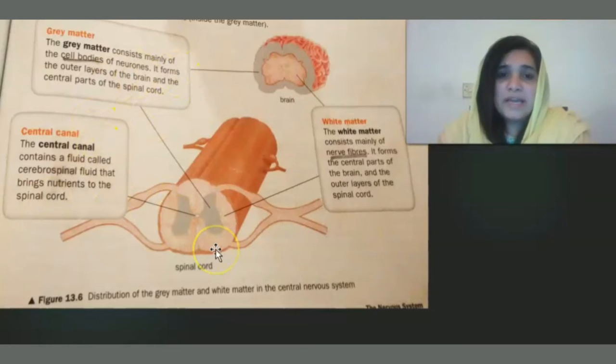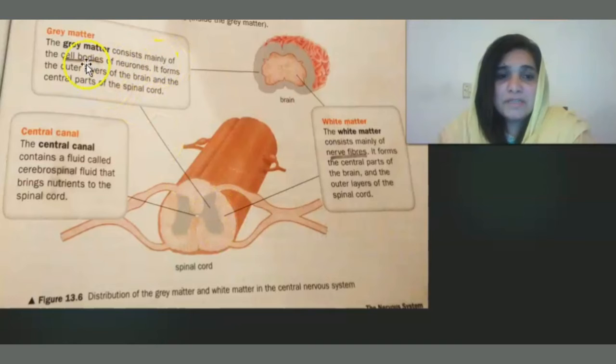So here is a diagram that I have taken from your Biology Matters book. It is figure 13.6 that shows the distribution of gray matter and white matter in the central nervous system, meaning in both the brain and the spinal cord. So here is a diagram of the spinal cord. As I have already discussed, gray matter is present here.